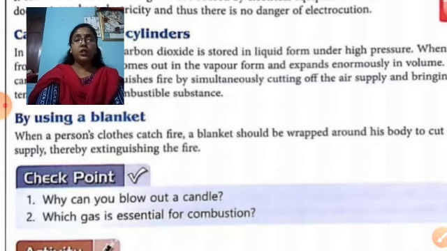Now question number 2: which gas is essential for combustion? Oxygen. So oxygen gas is very essential for combustion. That's all.